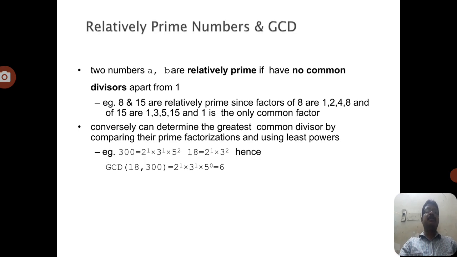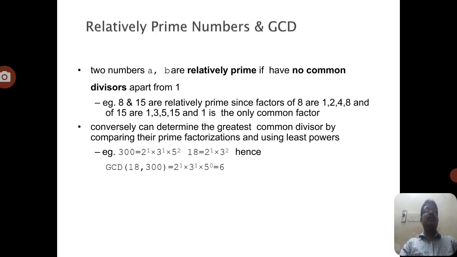How is this possible? We use the concept of relatively prime numbers, which means the greatest common divisor of the two numbers equals 1. So if two numbers are relatively prime, then the GCD of the two numbers equals 1.